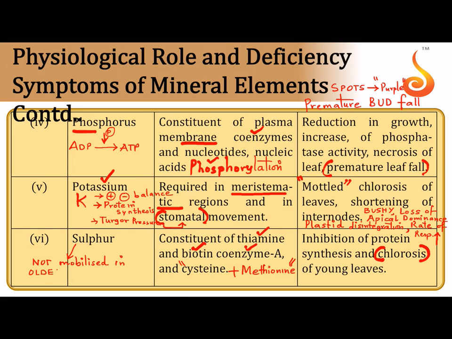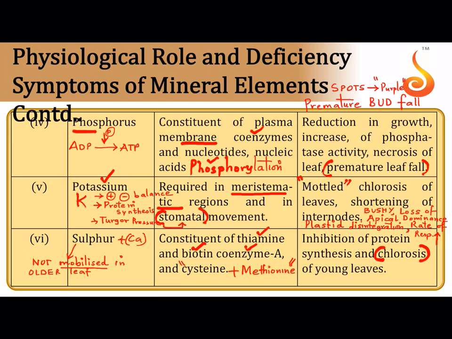So whatever sulfur is present in the older leaves remains in the older leaf, because sulfur and calcium are both immobile. They are components of the structure of the cell, and so they cannot move, they cannot get broken down, they cannot be transported to all the other plant parts.